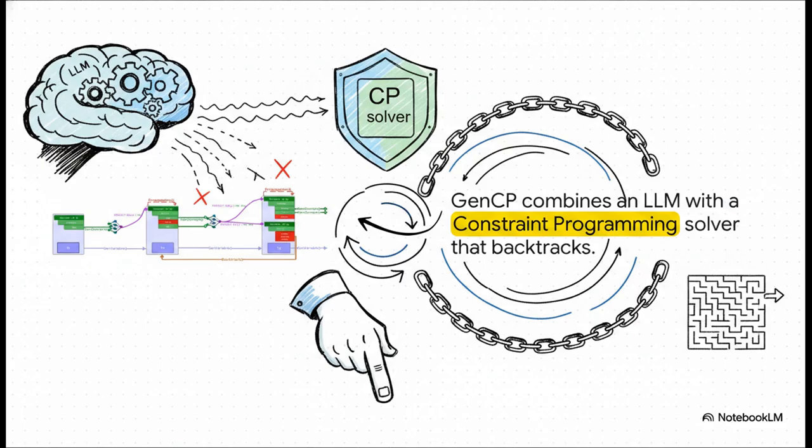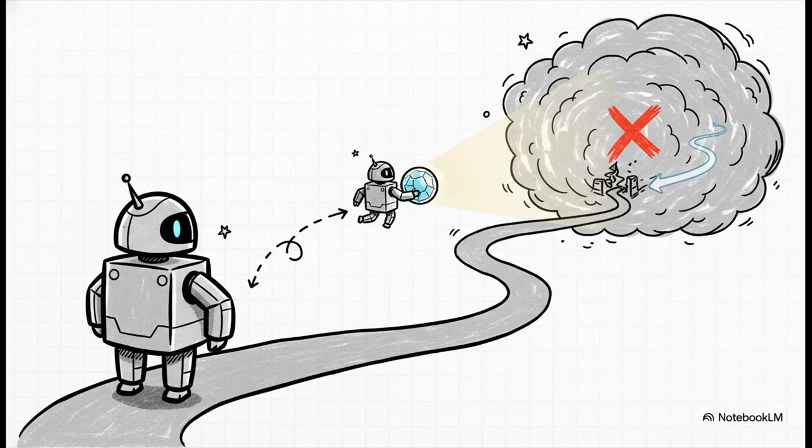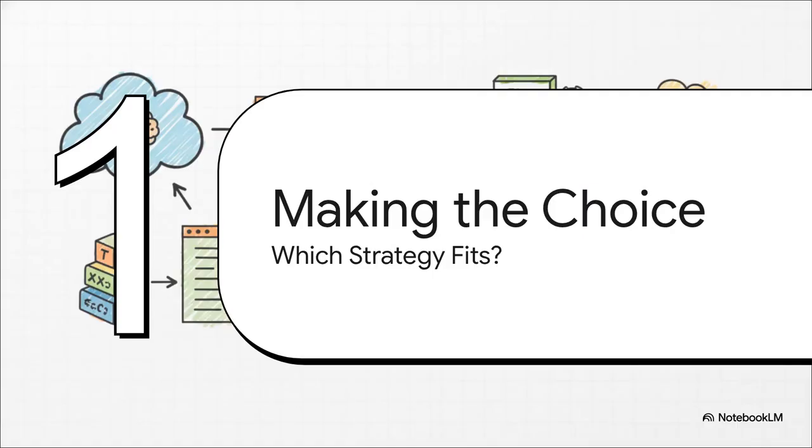But how in the world does it know a path is a dead end before it even gets there? Ah, this is the secret sauce. GenCP uses a second, totally different kind of AI, a masked language model like BERT. Now, unlike a regular LLM that only looks backward, an MLM can see the whole sentence, past and future, to fill in blanks. By masking future parts of the sentence, it gives the CP solver a sneak peek of what's likely to come, allowing it to make much smarter choices and handle those incredibly tricky long-range constraints. It's pretty amazing.